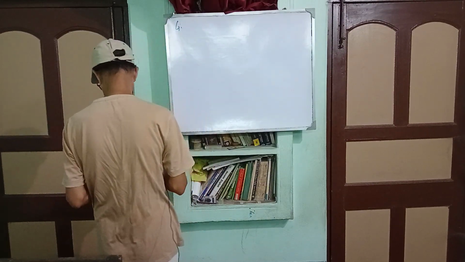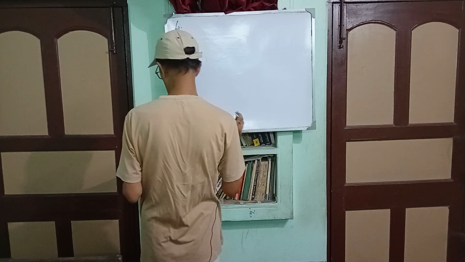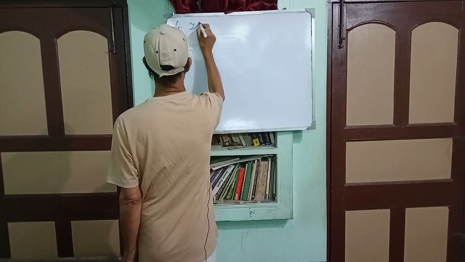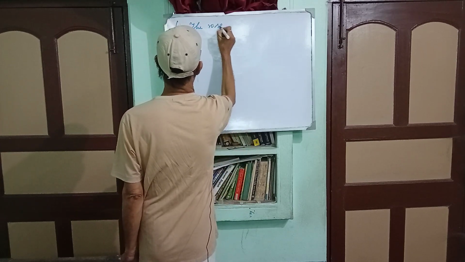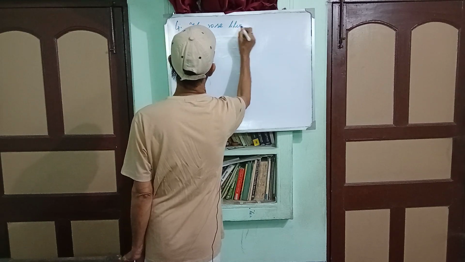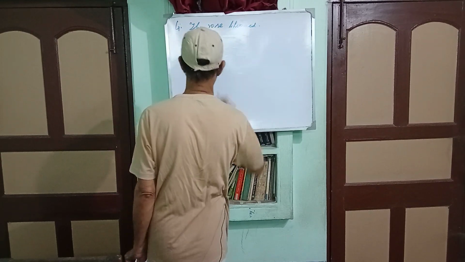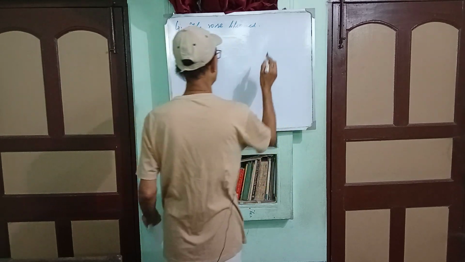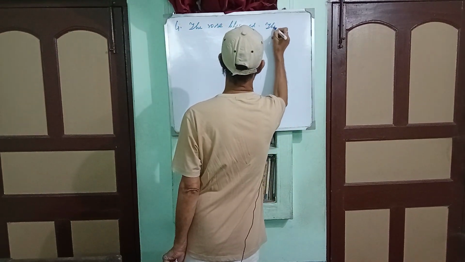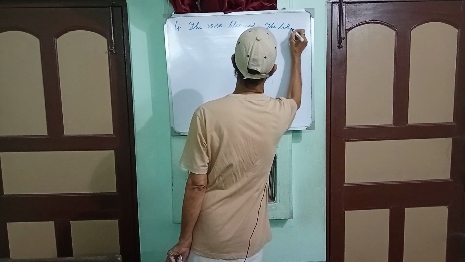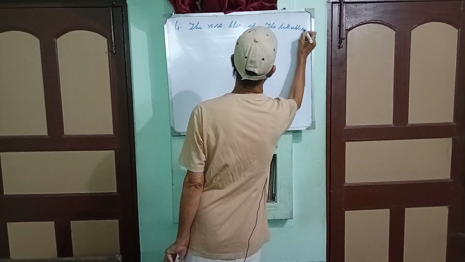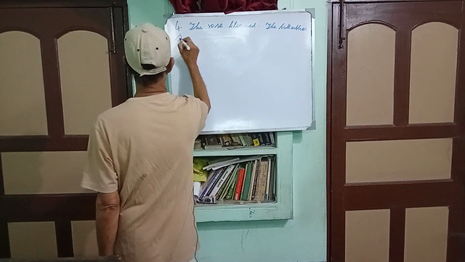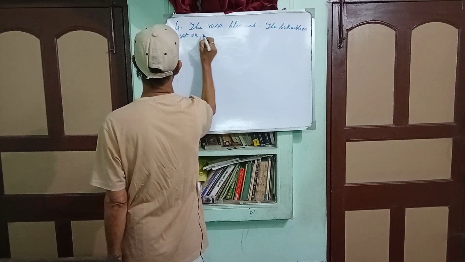For example, the rose bloomed. The rose bloomed. Okay? The butterflies sat on it.